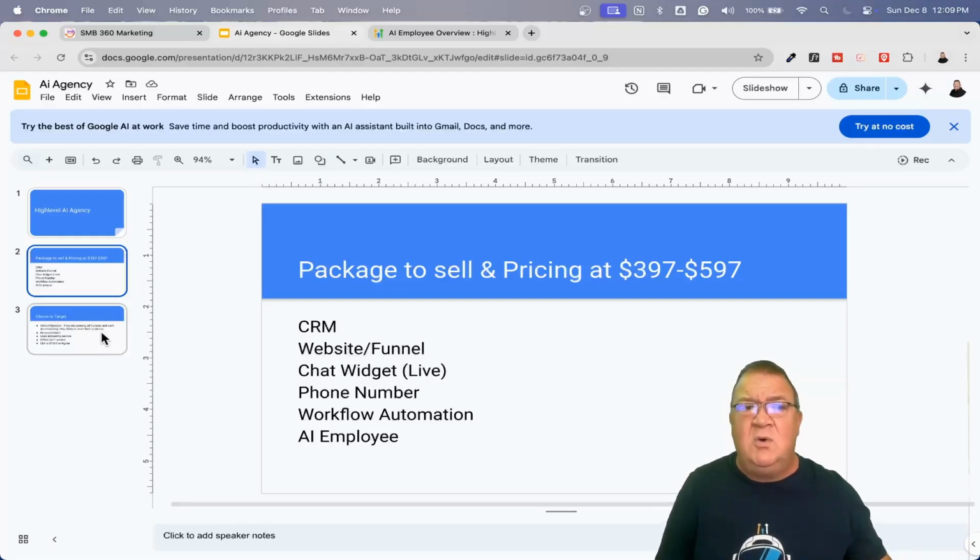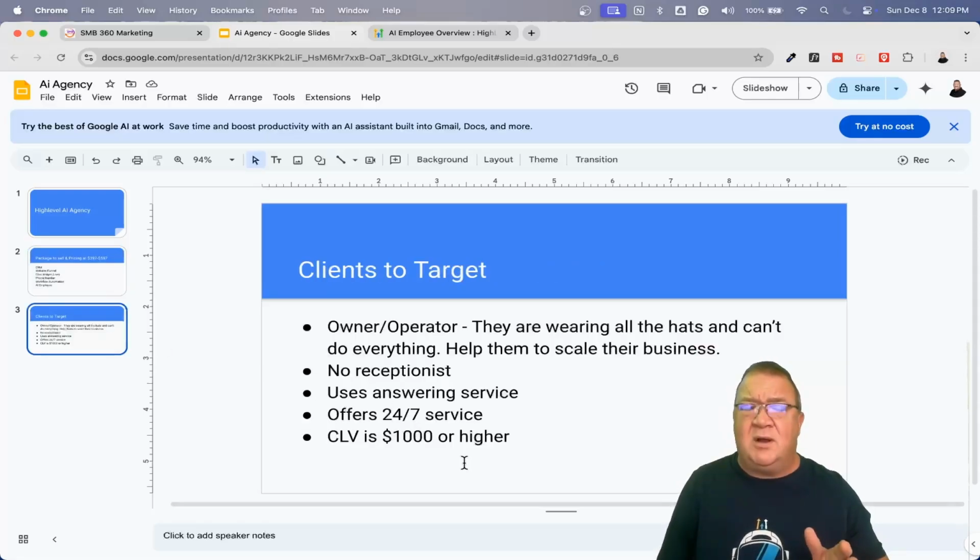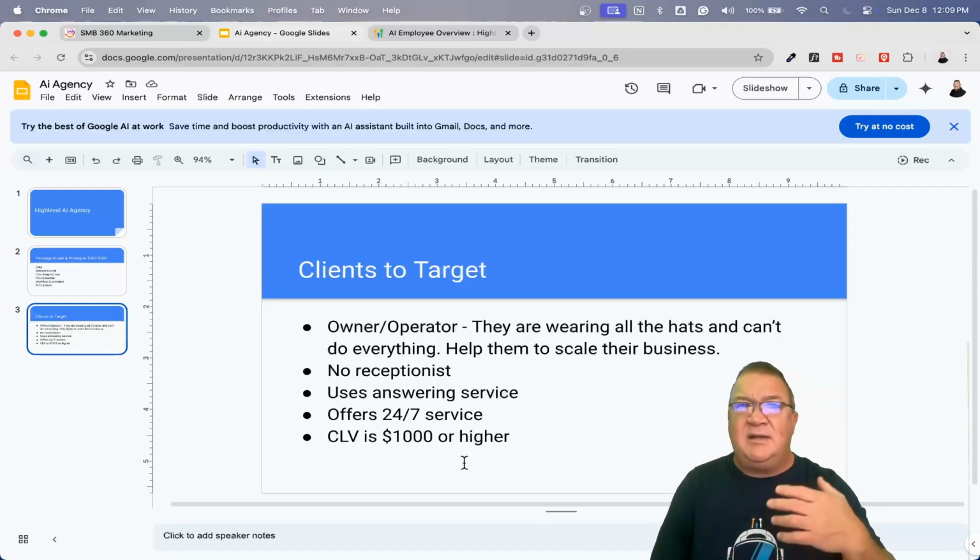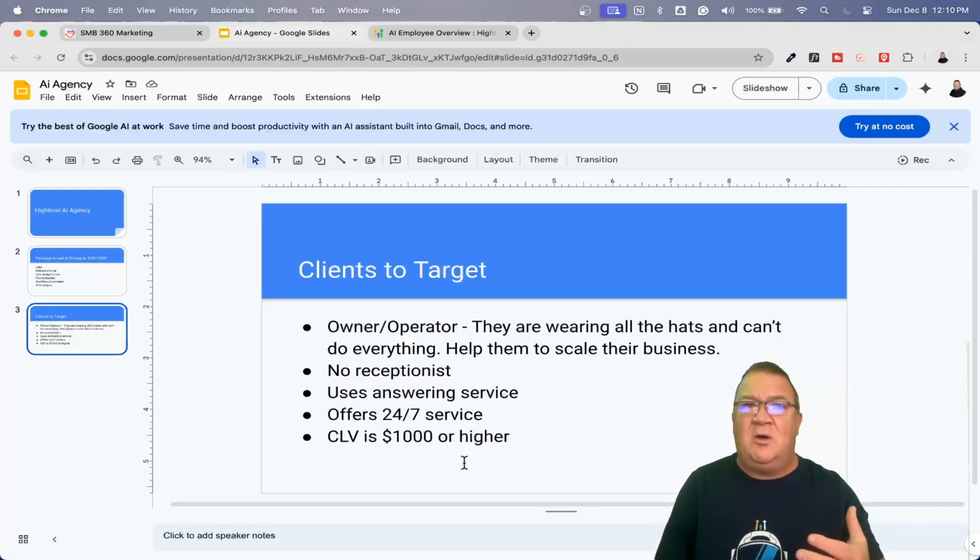So let's go back to, who are we targeting here? One of the targets that we're going to do is owner operators. Now, a lot of people who are really good at what they do will go out and start a business at what they do because they're good at it. Once they want to start growing and scaling their business, they realize that it's becoming a problem. I can't do everything. I can't answer the phones. I can't do the invoicing. I can't do the billing. I can't go out and make money. I can't meet customers for estimates and things like that. I need help. I need assistance. These are the type of people that you're dealing with here.